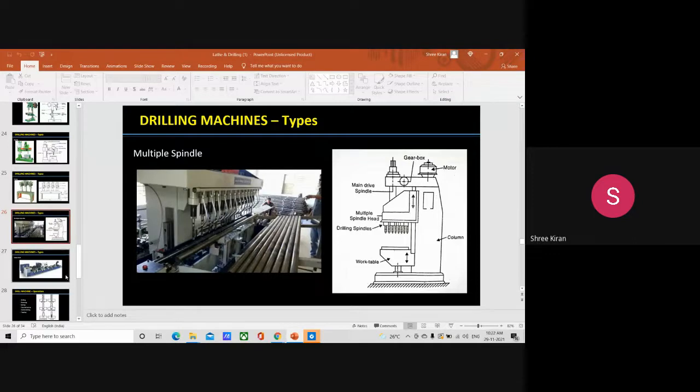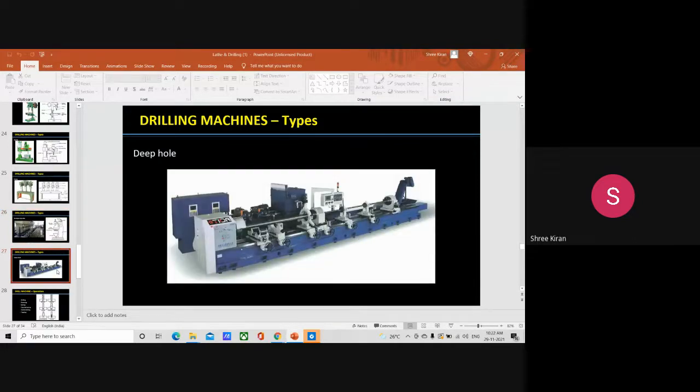Then comes the deep hole drilling machine. This is a special machine, and special drills are required to drill deeper holes in barrels of guns, spindles, and connecting rods.